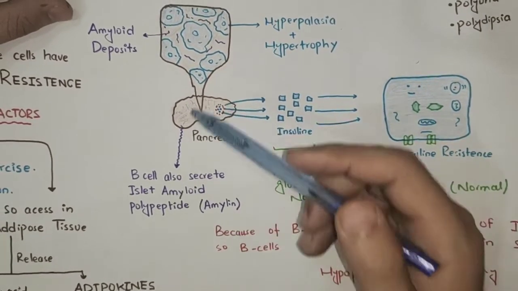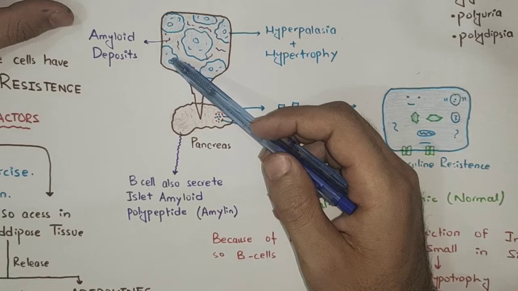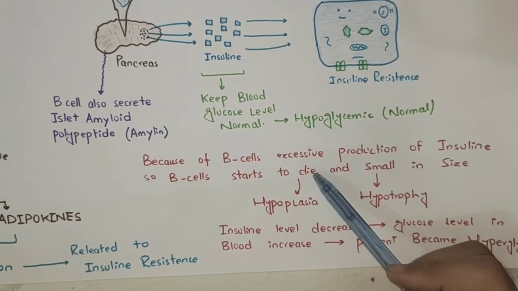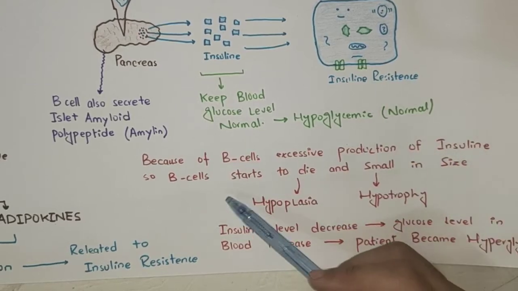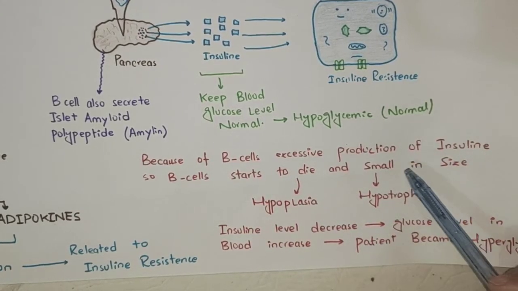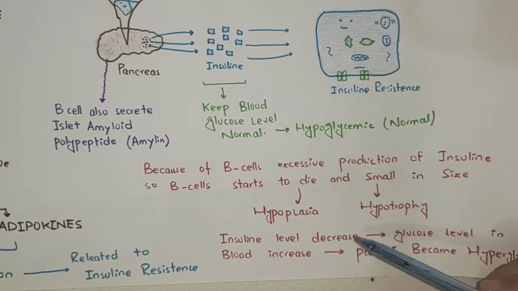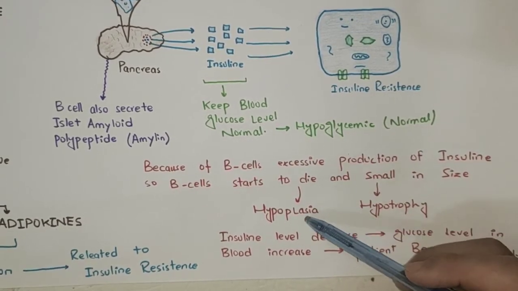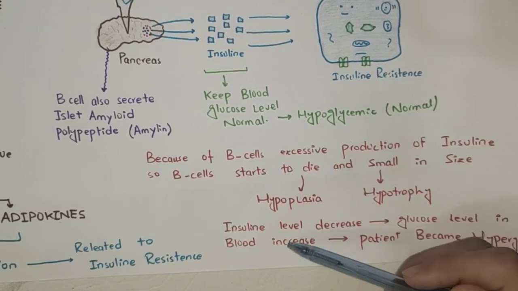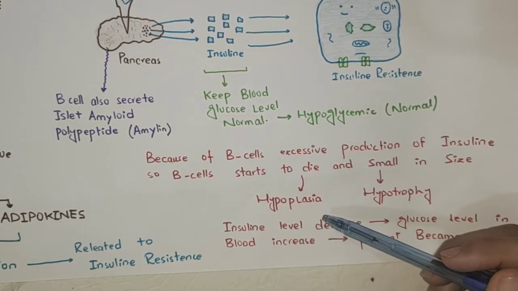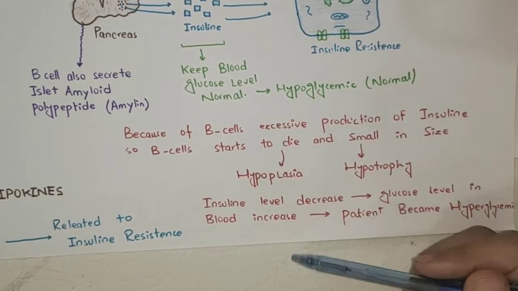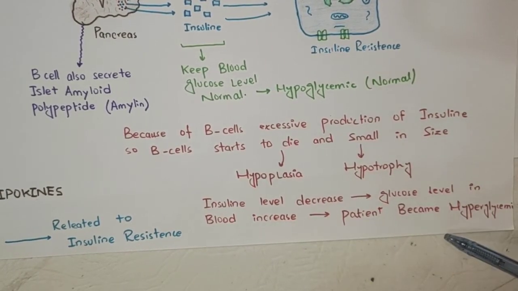The amylin also deposits in the cells, called amyloid deposition. After that, because of the excessive production of insulin, the beta cells start to die and become small in size. When they die, their function is reduced, which is called hypoplasia. Because of the low production of insulin by the beta cells, the insulin level decreases, the glucose level in the blood increases, and the patient becomes hyperglycemic.